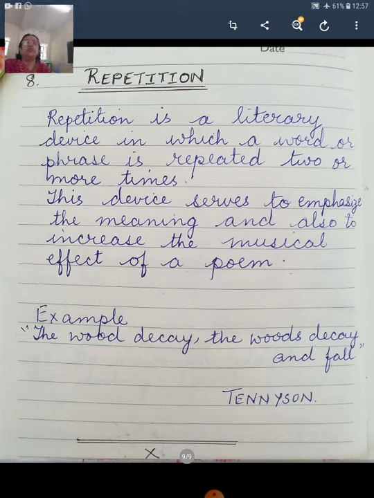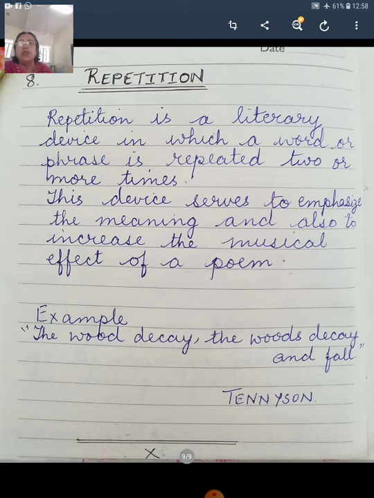Last is repetition. Repetition is a literary device in which a word or phrase is repeated two or more times. Now alliteration was the consonant sound of the first letter and repetition is the repeated sound of words or phrases. This device serves to emphasize the meaning and also to increase the musical effect of a poem. Example: the woods decay and fall. And we also have Tennyson's poem, break, break, break, on thy cold gray stones, O sea. Something like that. But break, break, break is here the repetition.